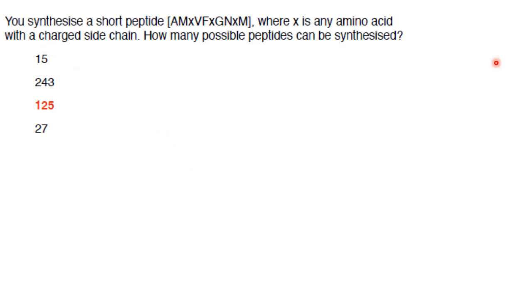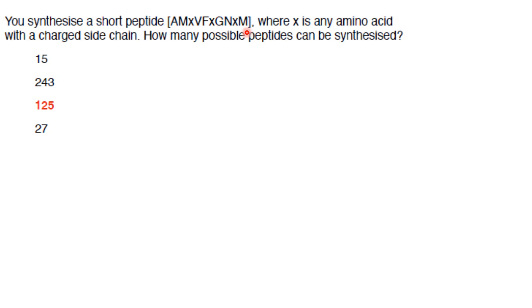Then coming to the next question. You synthesize a short peptide AMX, VFX, GNX and M, where X is any amino acid with a charged side chain. So here in this particular short peptide, only the region of the X will be changing, whereas these amino acids AM, VF, GN and M will remain the same always.